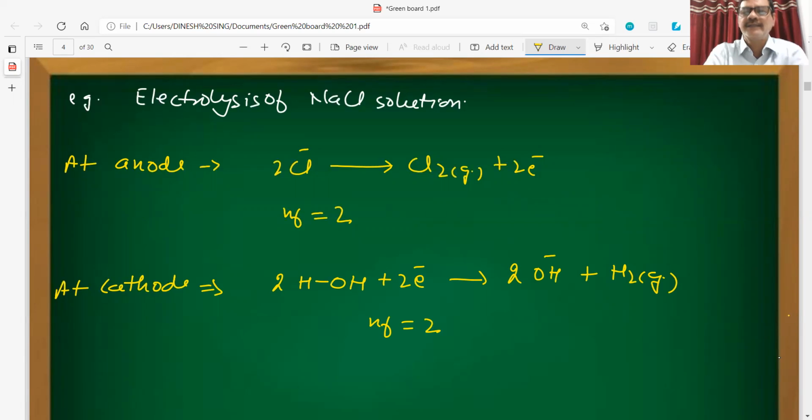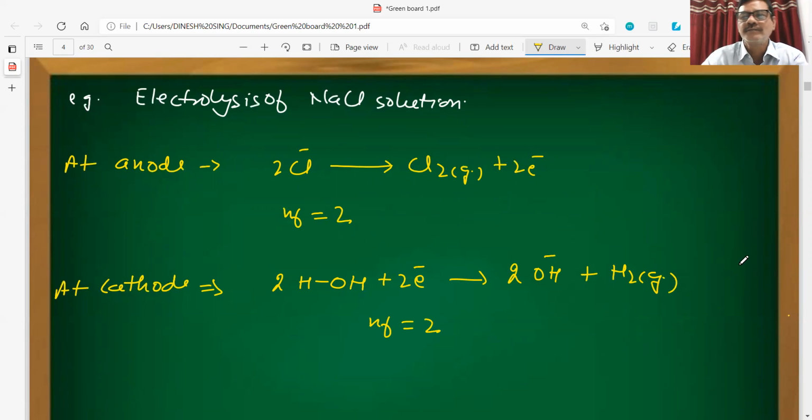Whatever reaction is taking place at the cathode or anode, we have to check how many electrons are transferred, how many electrons are lost by 1 mole of the substance or for 1 mole of the product formation. We have to check how many electrons it is losing at the anode and how many it is gaining at the cathode.